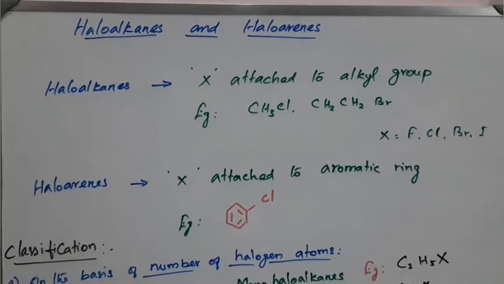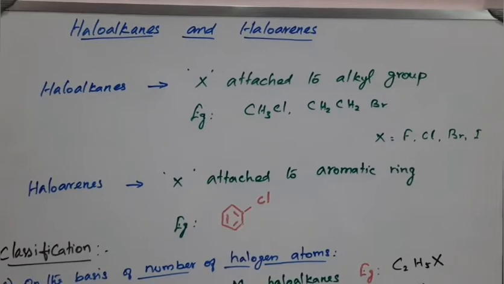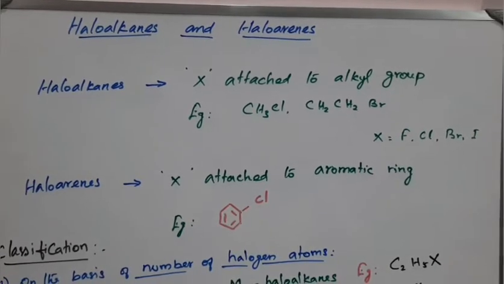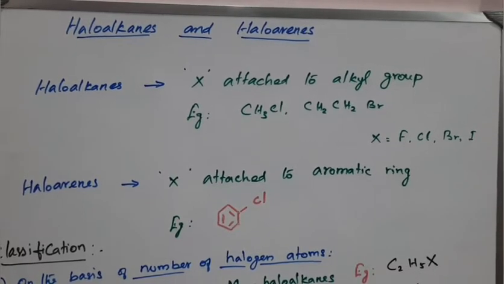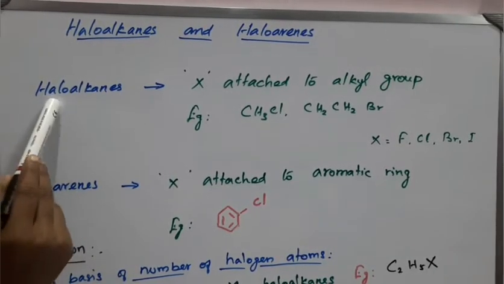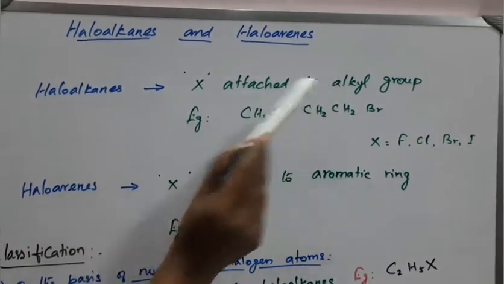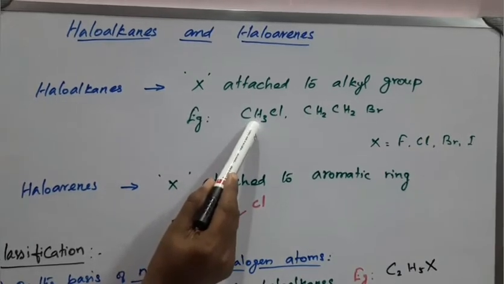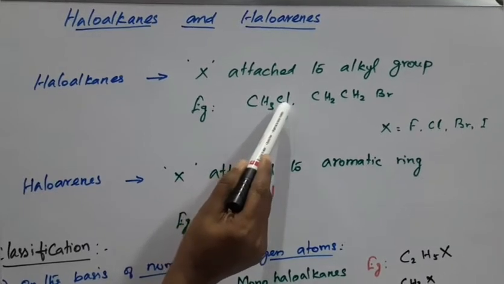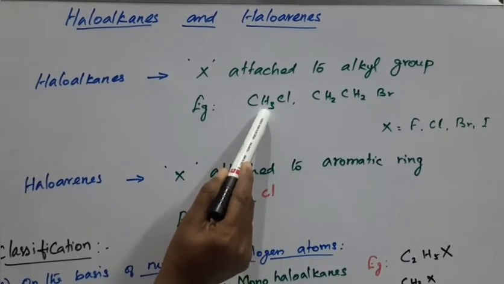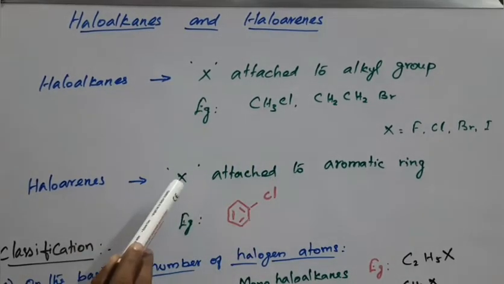Haloalkanes means the replacement of a hydrogen atom in a hydrocarbon by halogen atoms, resulting in the formation of alkyl halide, that is haloalkane. Here you see that haloalkanes means a halogen atom attached to an alkyl group. This is a methyl group, and a methyl group is an alkyl group. This methyl group attached to one halogen is a haloalkane or alkyl halide.